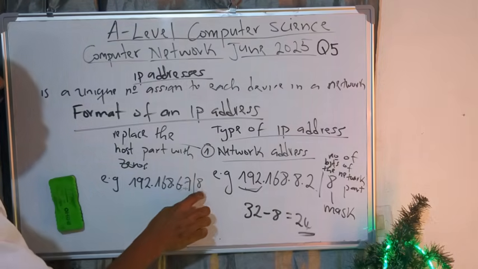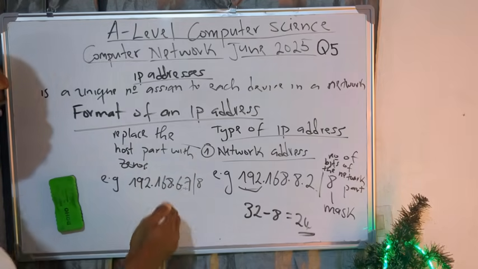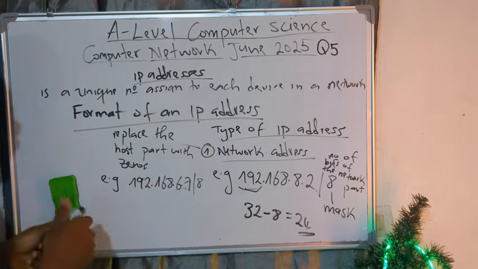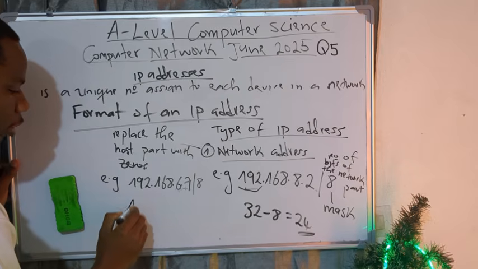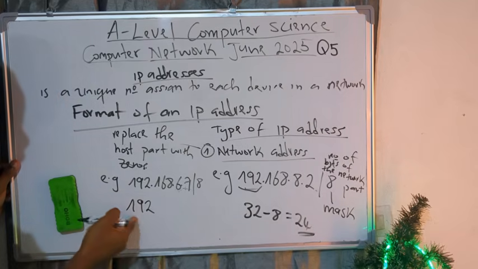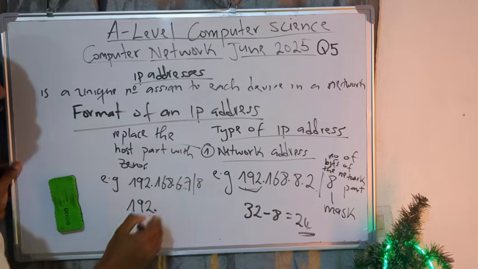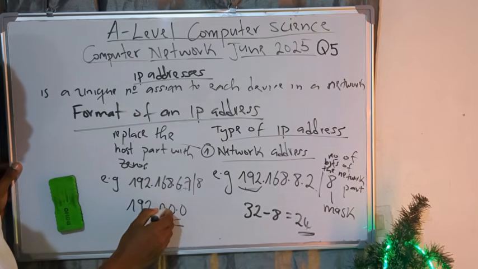Now, first thing, you see /8, you know that /8 here means that 8 bit is for the network part. So the remaining 24 bits are for the host part. Now, the network address is obtained by putting zeros on the host part. This is how you do so. You come here, you say 192, which is 8 bits for the network part. The rest is the host part, so just put .0, .0, .0. Full stop, this is your network address here.